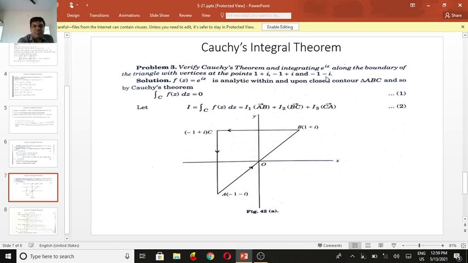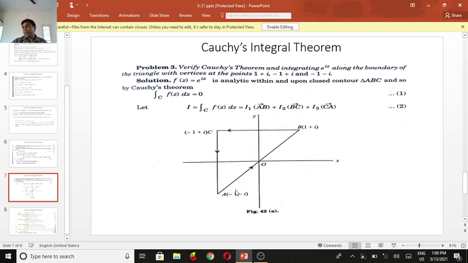Where is the point 1 plus i? Certainly 1 plus i in the xy plane. Also minus 1 plus i, and minus 1 minus i, in the xy plane. Then join these points, and it certainly forms a triangle, with sides AB, BC and CA.